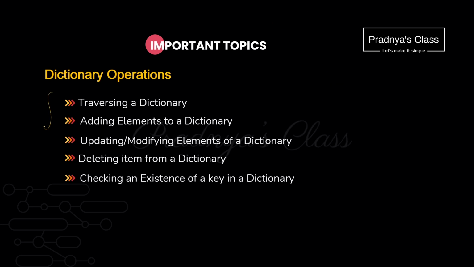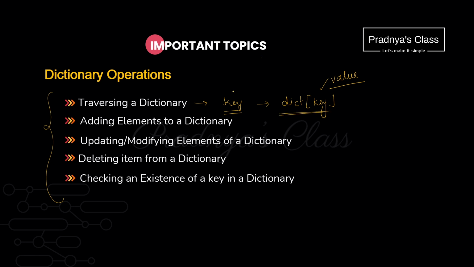Alright, here are some operations on the dictionary. We can traverse the dictionary. Whenever we traverse, it will get traversed based on key. If you want the value for that corresponding key, you will be writing name of the dictionary and in square bracket mention the key name. With this, you will be getting value with the help of key.